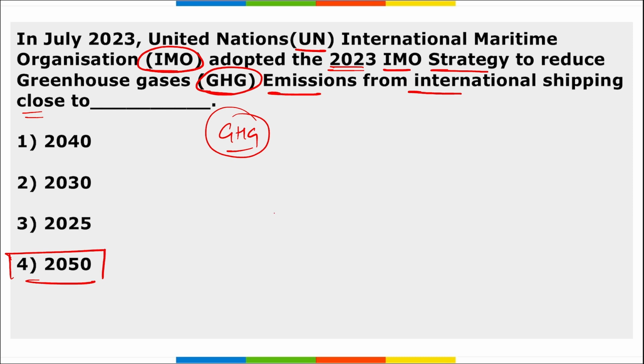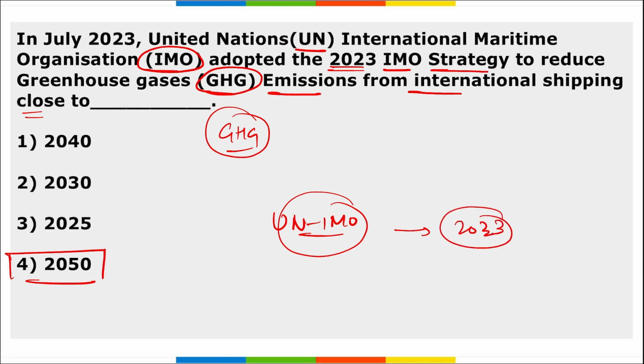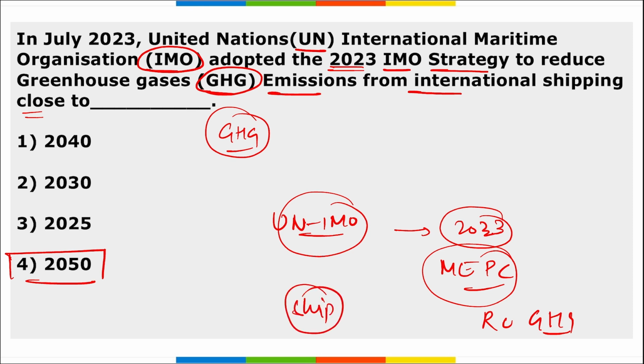I repeat, the IMO adopted the 2023 strategy, correct, and it is from the Marine Environment Protection Committee on the reduction of greenhouse gases from ships that travel in the various oceans and take goods from one location to another, to reduce the harmful emissions from them.